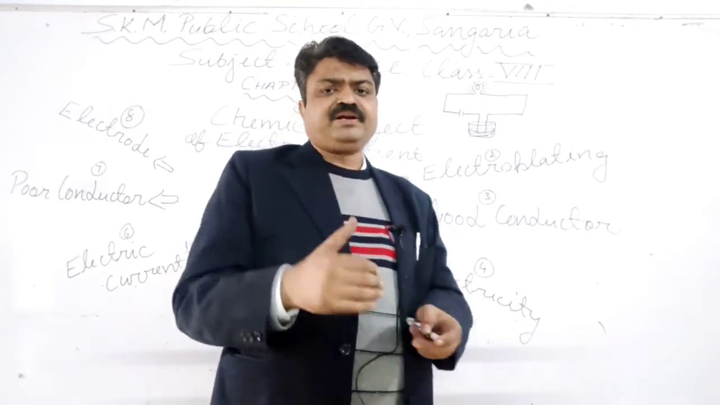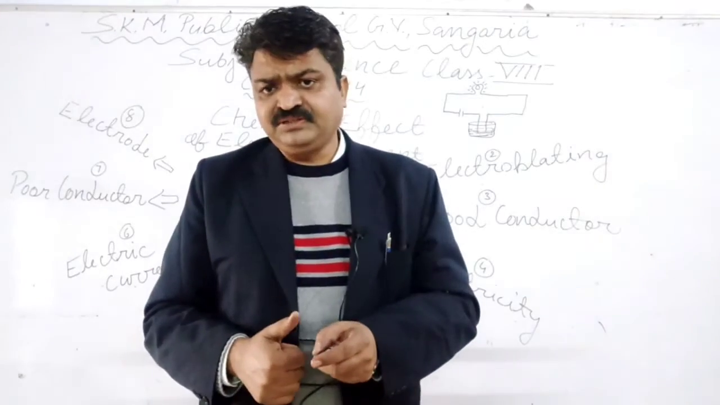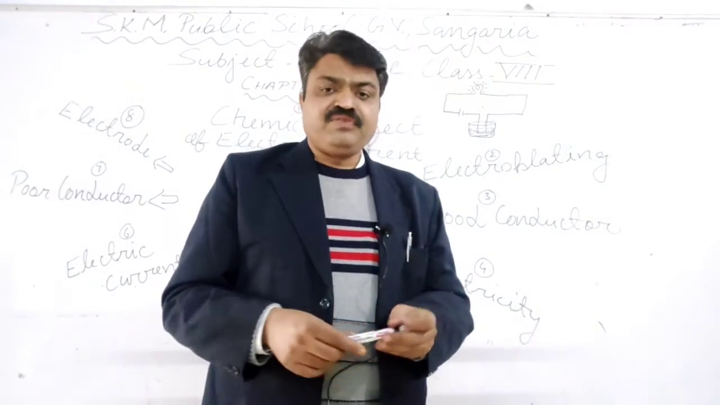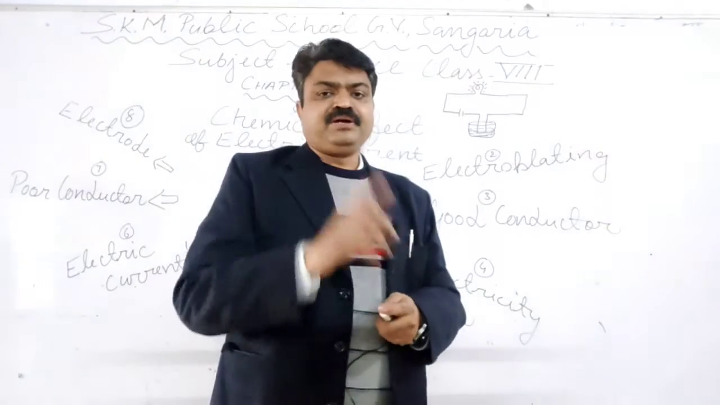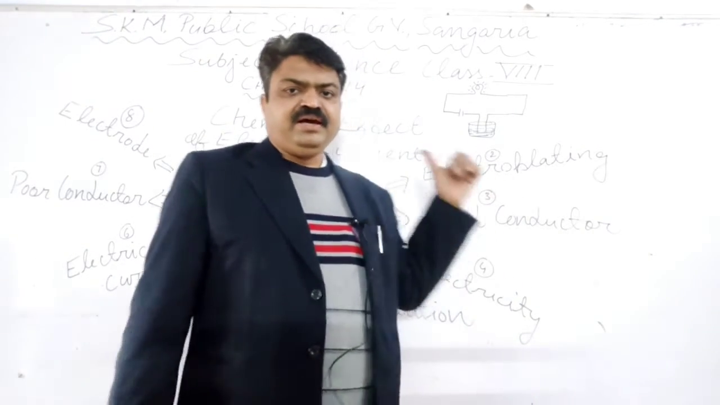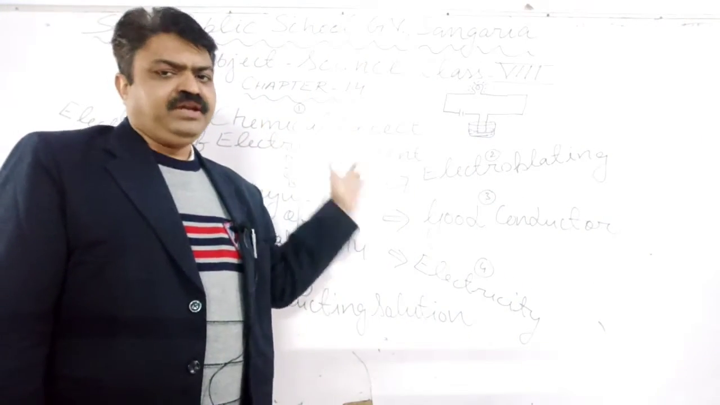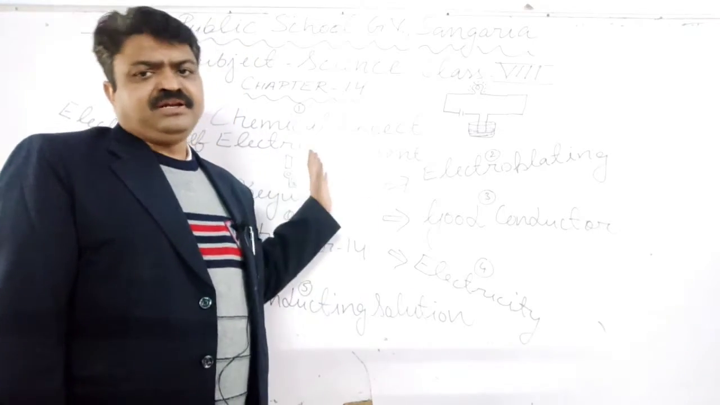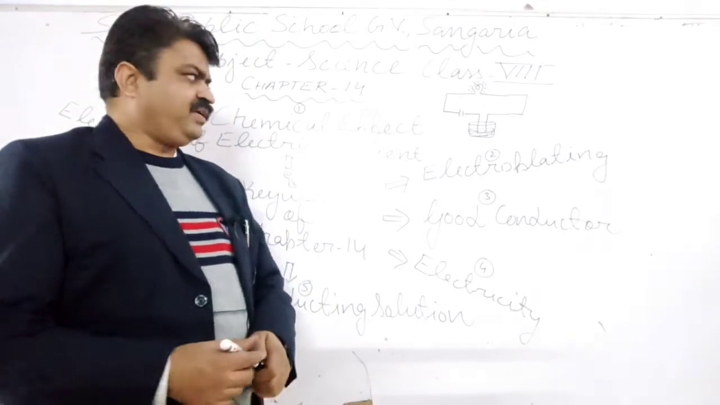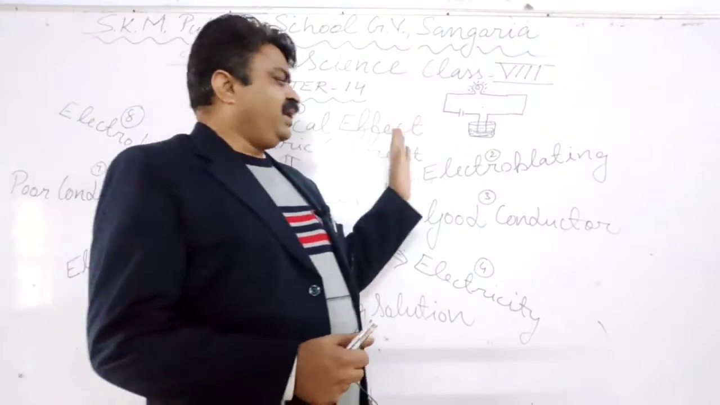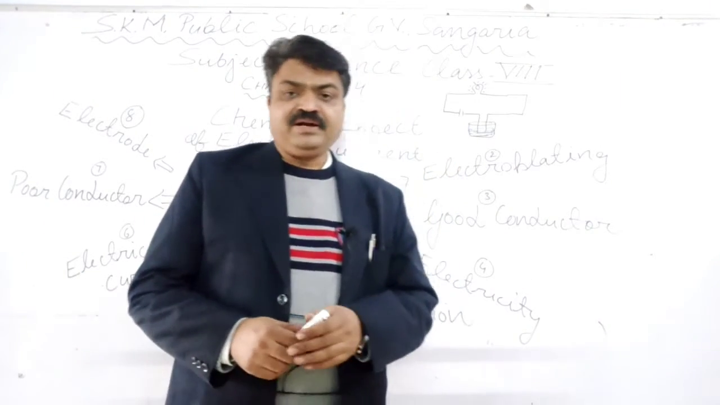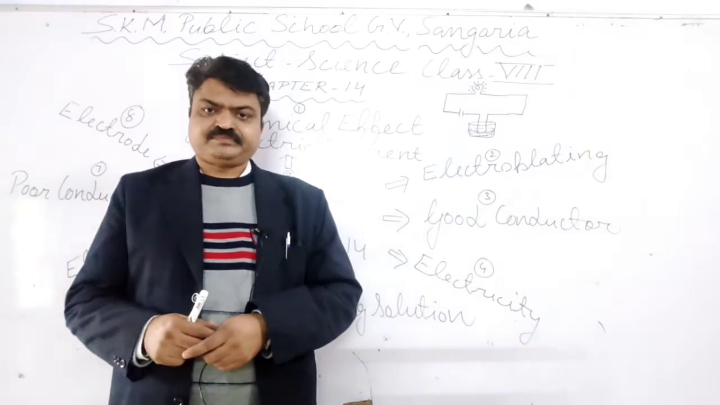Means the effect that is shown by the chemical substances in the presence of electric current, that particular effect is known as the chemical effect of electric current. So this chapter is related to the chemical effect of electric current. Now we come to the next important topic, that is electroplating.